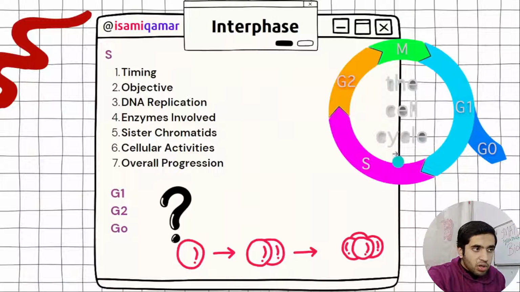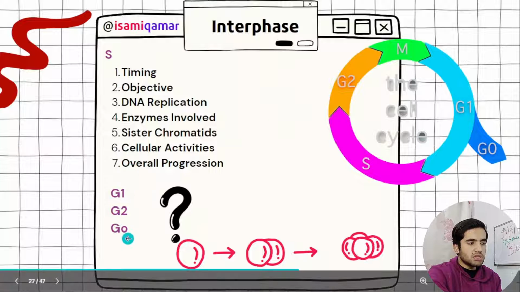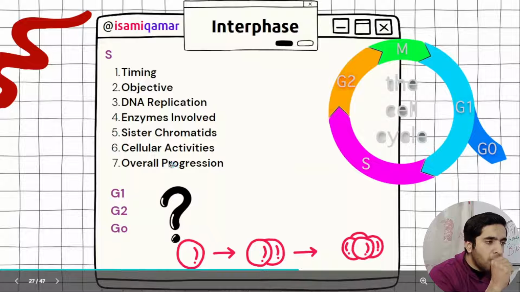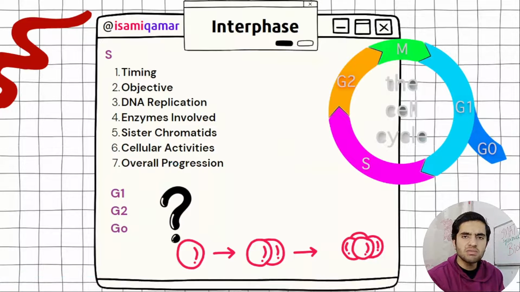Okay, now we have got interphase. Interphase has G1, S phase, G2 and G0. Sometimes we call it the S phase.